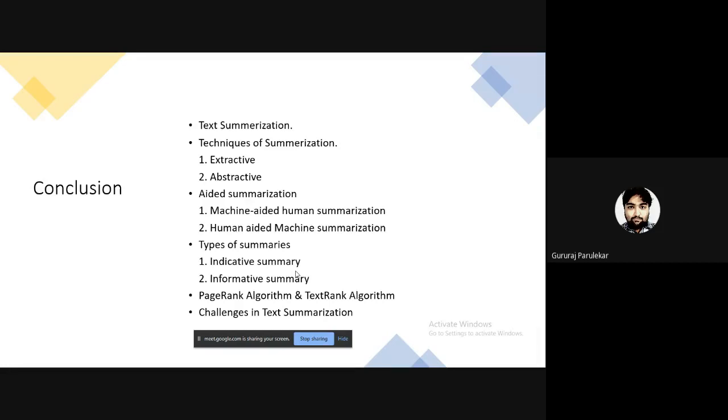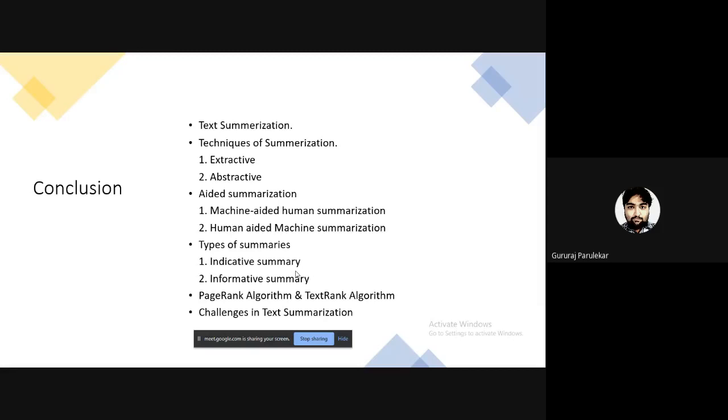There are two types of summaries. An indicative summary does not contain any informational content. It contains only the description of the document. And an informative summary contains the informative part of the original text. After reading it, you can tell what the main ideas are in the original document.